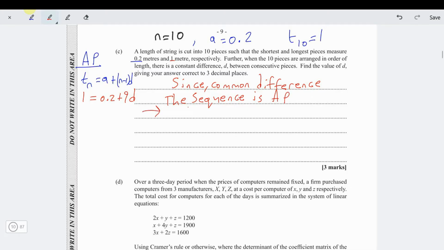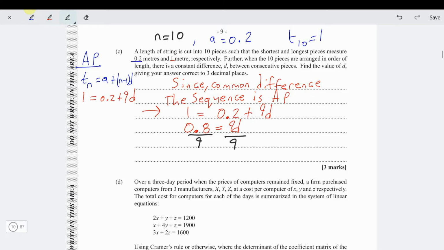So that implies now that 1 is equal to 0.2 plus 9D. And in that case, now we bring over the 0.2. So 1 minus 0.2 is 0.8 equal to 9D.